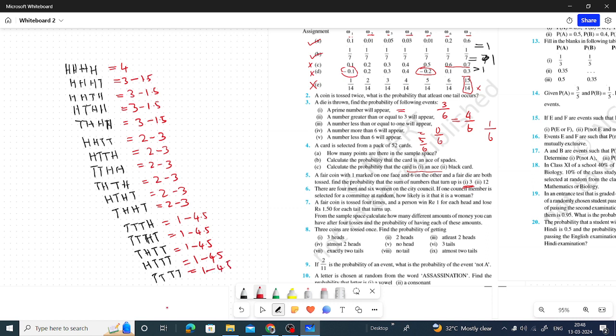Okay, so here the answer is 4, and this is 1.5, 1.5, 1.5, 1.5, minus 1, minus 1, minus 1, minus 1, minus 1, minus 1. So minus 1 is there.